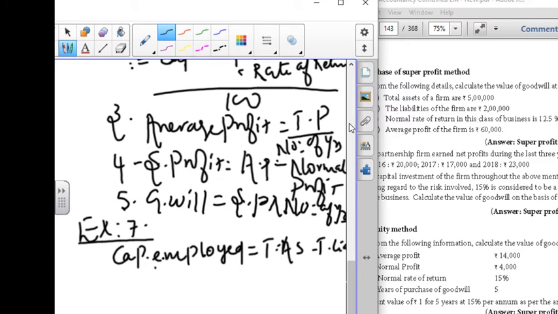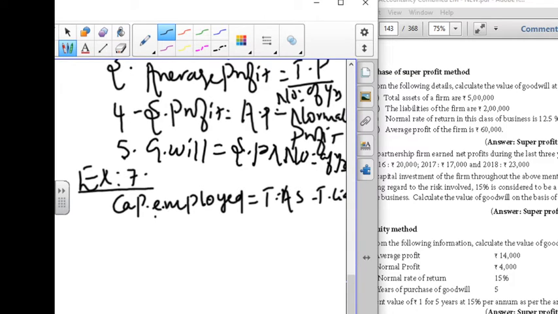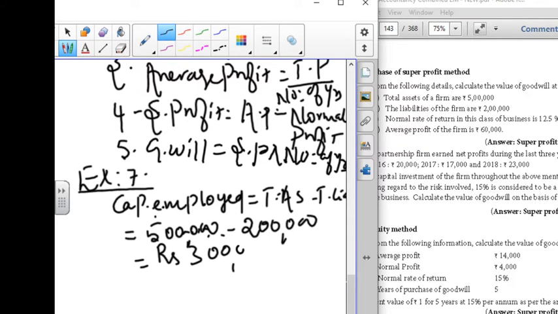Here total asset is given as 5 lakh minus 2 lakh. The amount is rupees 3 lakh.